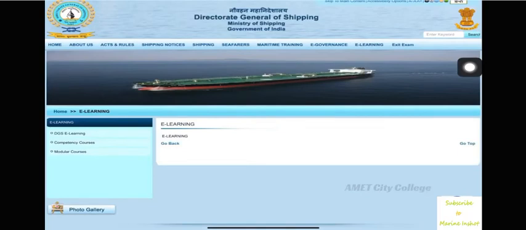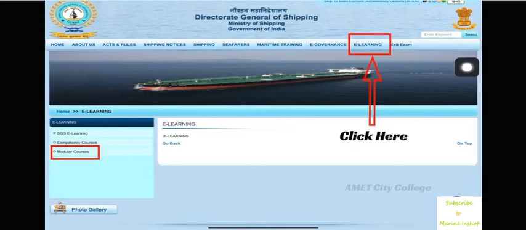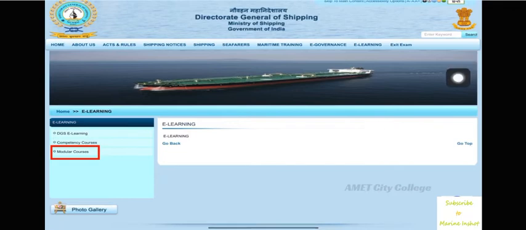The other way is that one could go directly to the DG Shipping website and click on the e-learning option available on the top right corner of the menu bar. This will lead you to a page where you will find three e-learning options in the left middle corner. One should click on the modular courses option, which will lead you to the e-learning of STCW modular courses website.